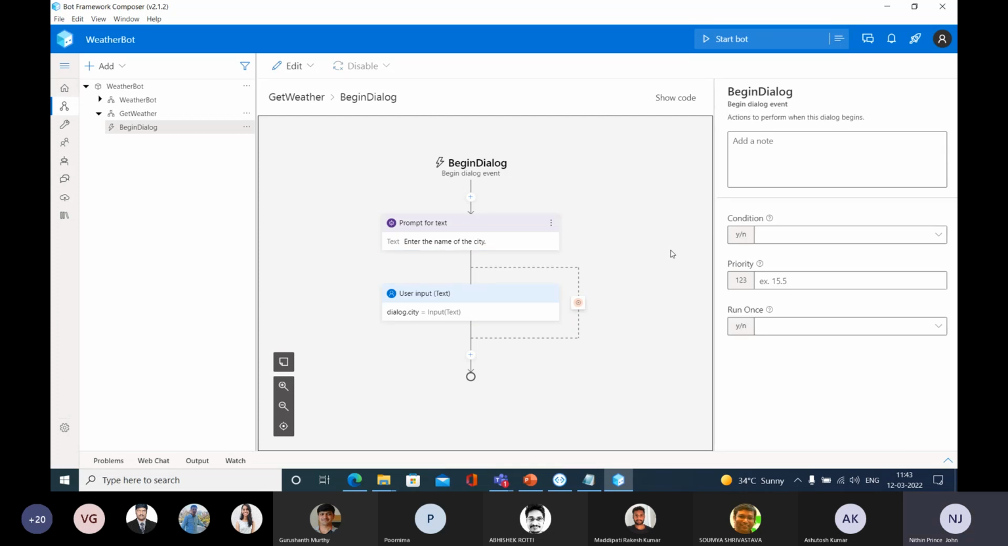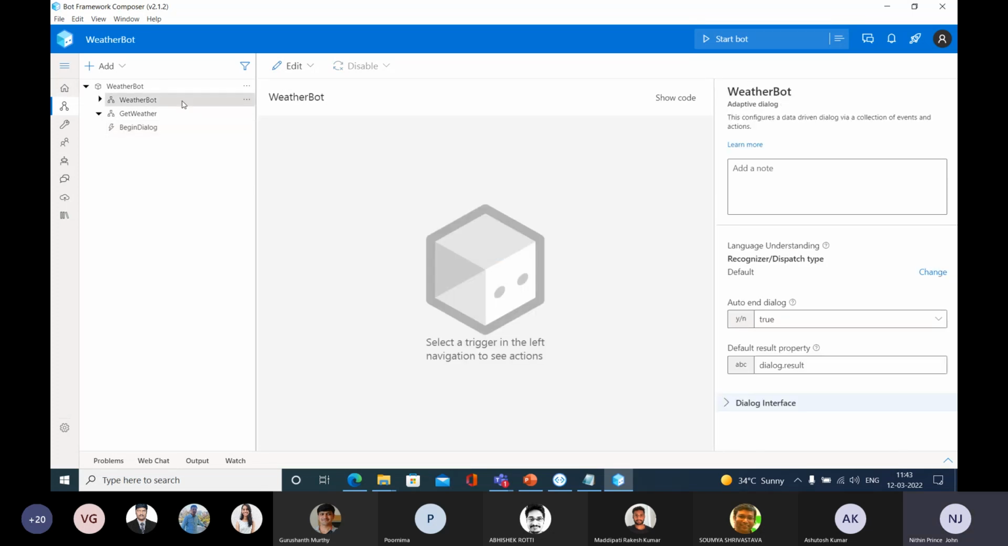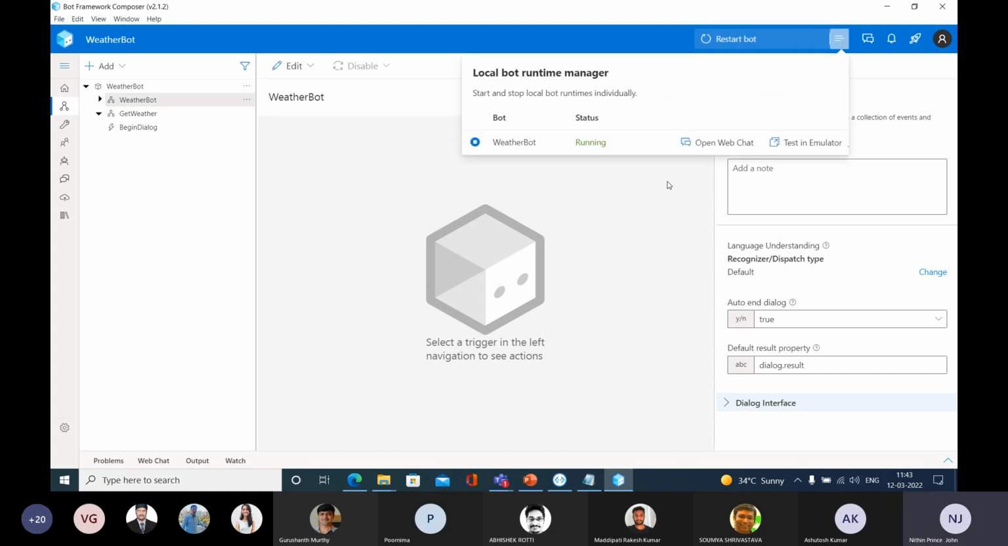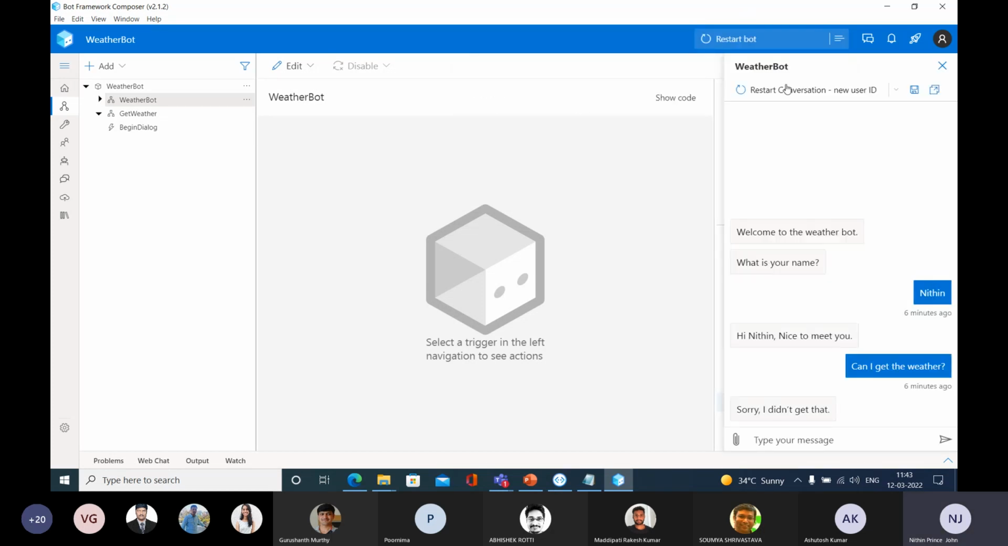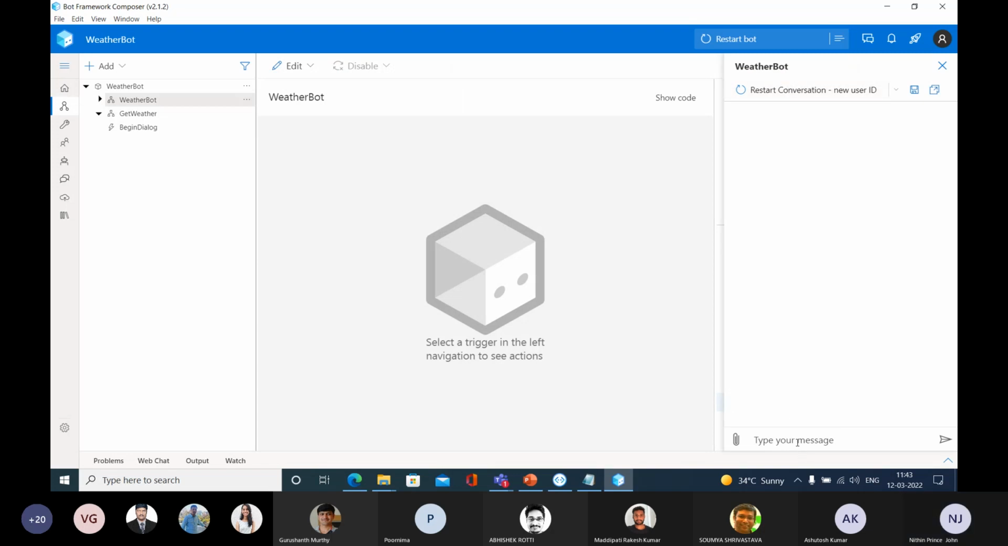Now let me run this bot. Go and select this start bot. We need to check whether there is any connection between these two dialogs. After that, let me select this open web chat and restart that. It says welcome to the weather bot. What's your name? Let me type Nithin here. Hi Nithin, nice to meet you.